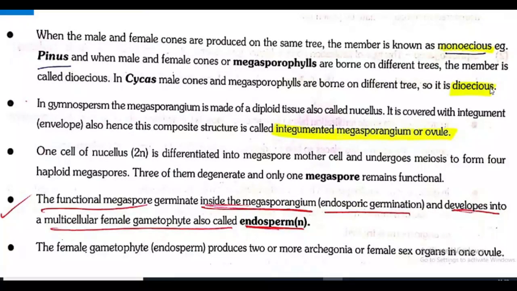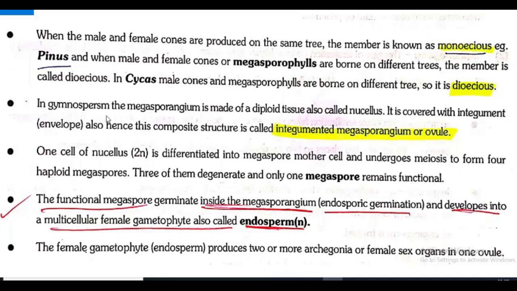What do you mean by monoecious? When the male and female cones are produced on the same tree, then the member is known as monoecious, as in the case of Pinus. And when male and female cones or the megasporophylls are borne on different trees, then the member is known as dioecious. Example, Cycas.